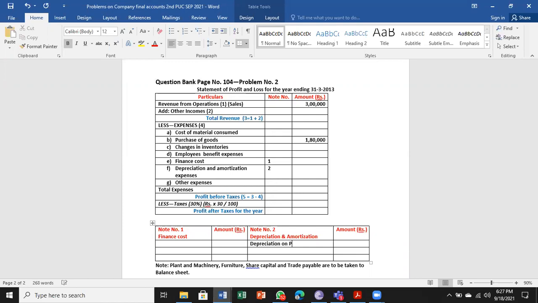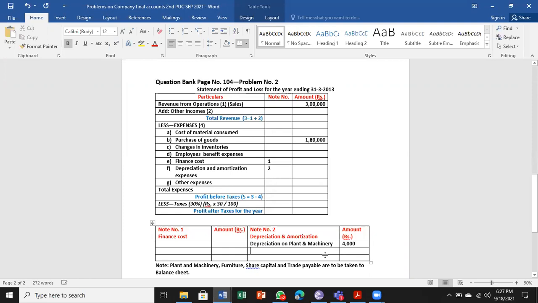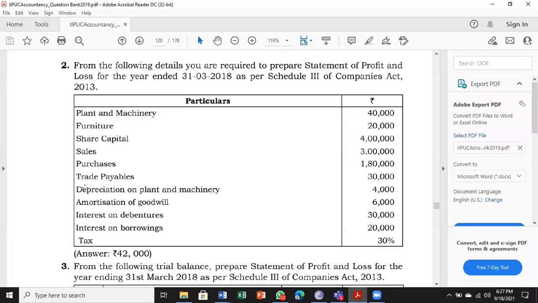Depreciation on plant and machinery, 4,000. Amortization of goodwill, 6,000. So we have taken depreciation and amortization.